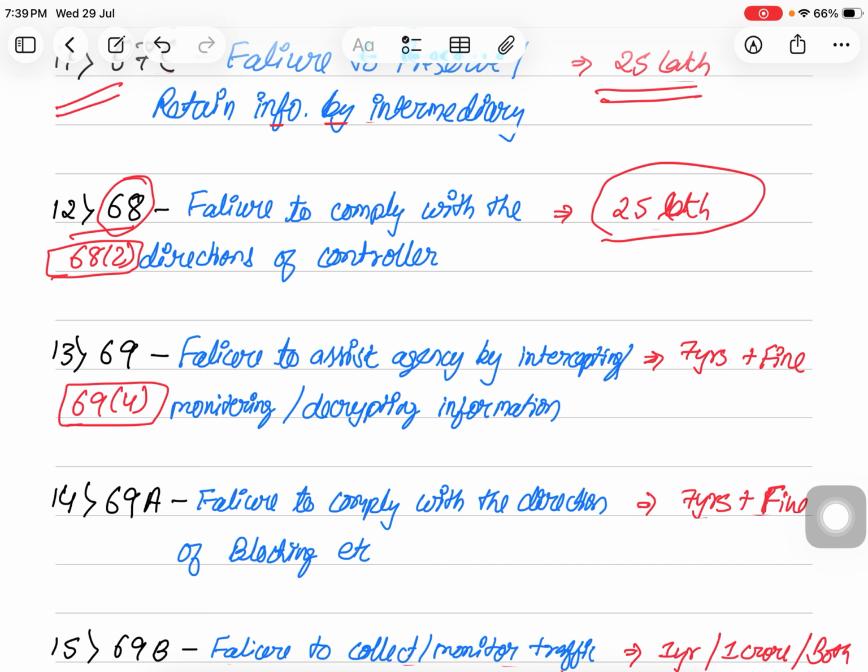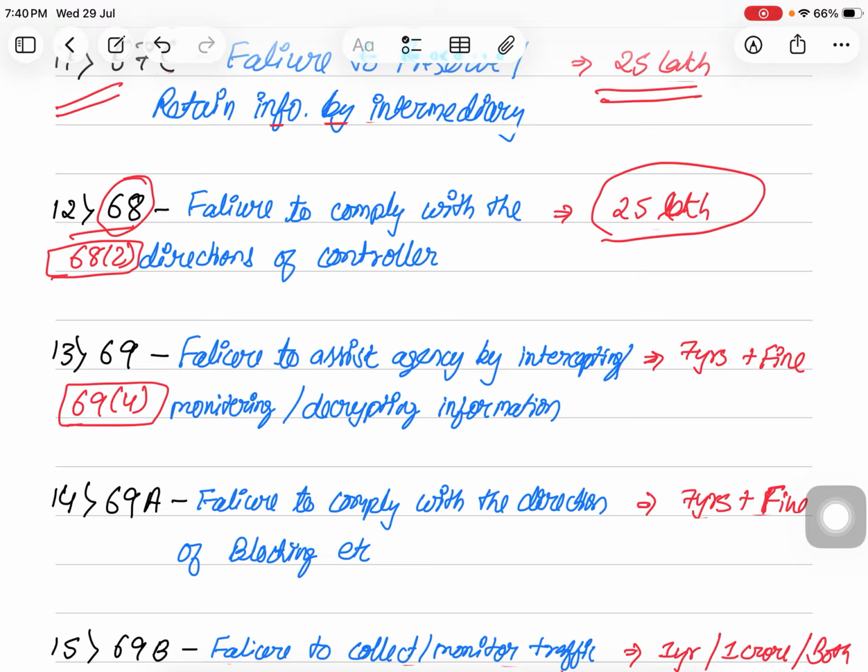Friends, I may be accidentally using the words penalty and punishment interchangeably, but we have to understand that wherever it is only a fine, and specifically after the Jan Vishwas Amendment Act, there is no imprisonment, then we may say it is a penalty, and where the provision attracts punishment as well, then it is a punishment. I understand this much.